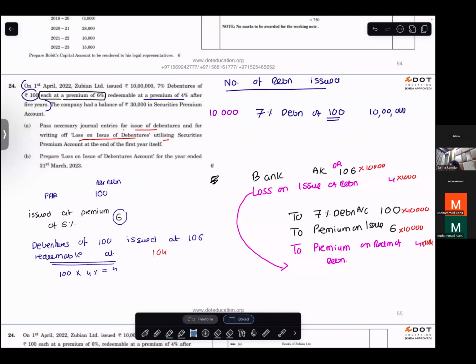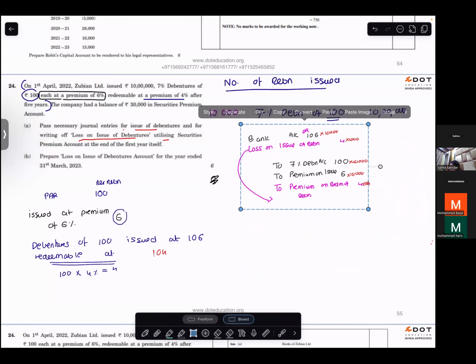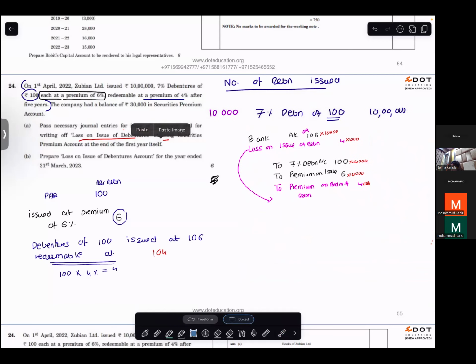You need to write off the loss on issue of debentures using securities premium. So whenever you're writing off something, you're writing off the loss, that means you're canceling the loss. I repeat again, when I am writing off the loss, it means I am canceling the loss.